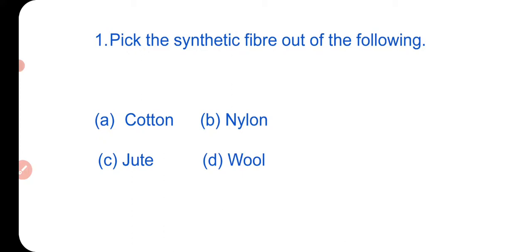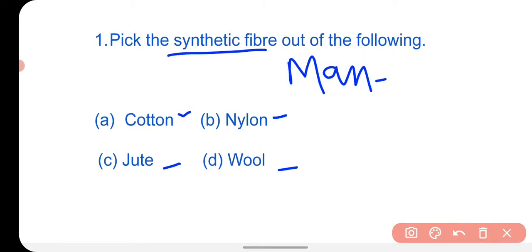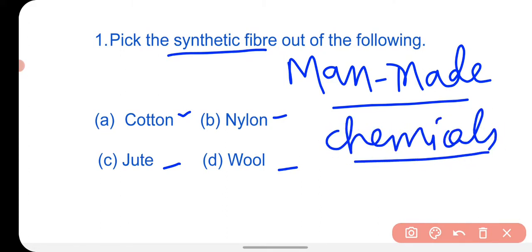There are four options given and you have to pick out the synthetic fiber: cotton, nylon, jute and wool. You know that synthetic fibers are man-made fibers, and they are made by chemicals in the industries. So the fibers that we make with the help of chemicals in the industries are called synthetic